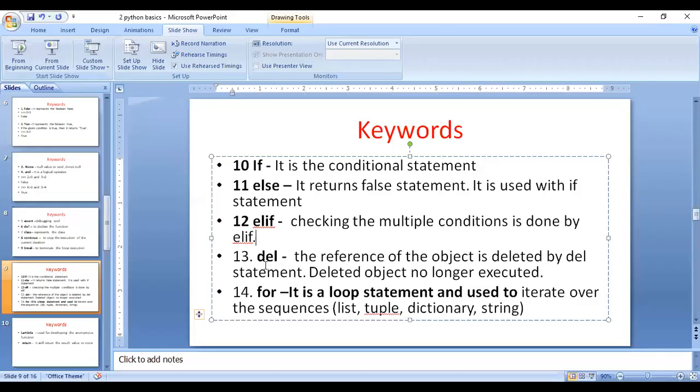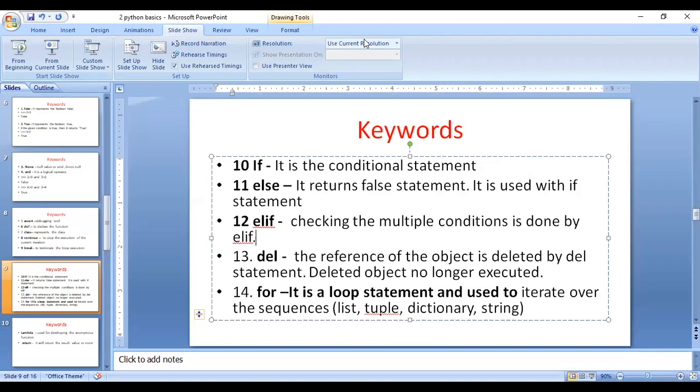The next important one, the del statement. What is the delete statement here? The reference of the object is deleted by the del statement. The deleted object is no longer available for execution. That's called the delete statement.